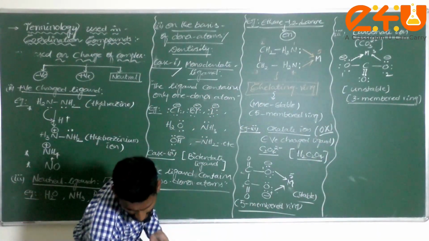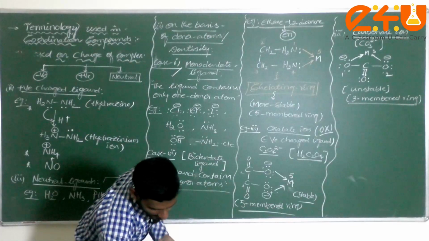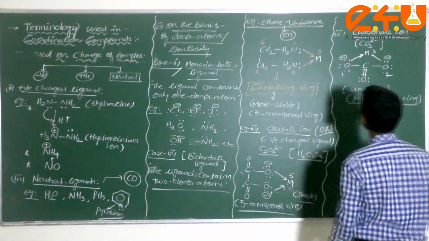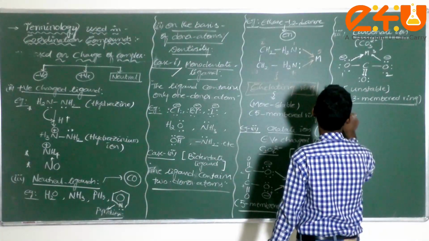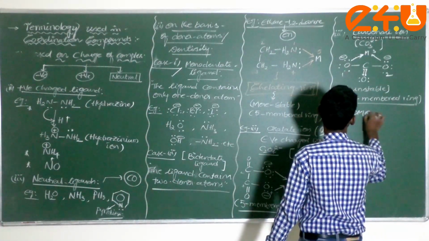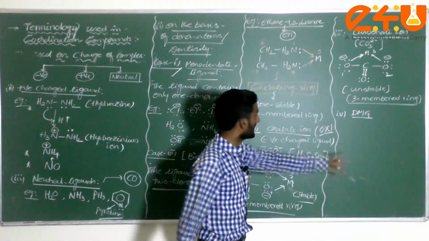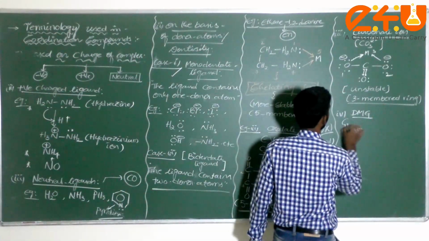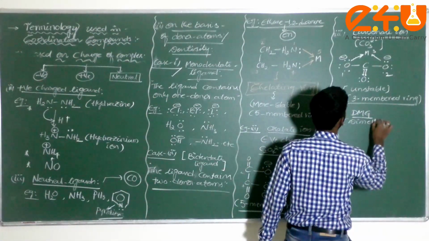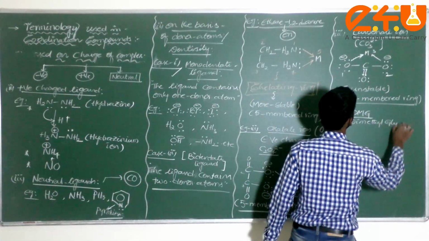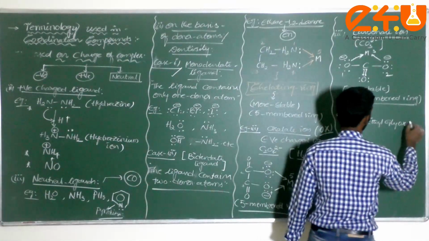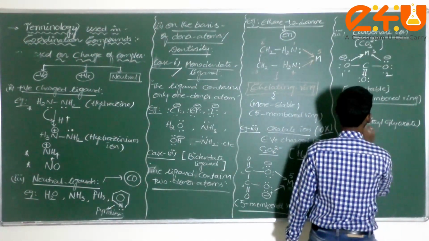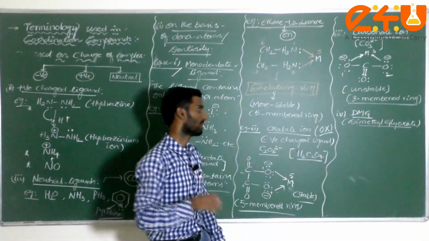Now generally, some different examples for this one. Now one more example I can consider here: DMG. What is DMG here? Dimethyl glyoximate. What is it, dear student? Dimethyl glyoxime.